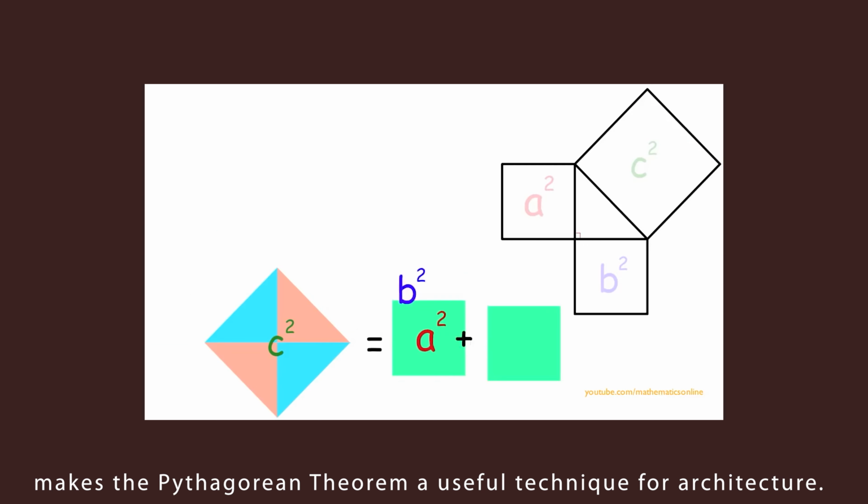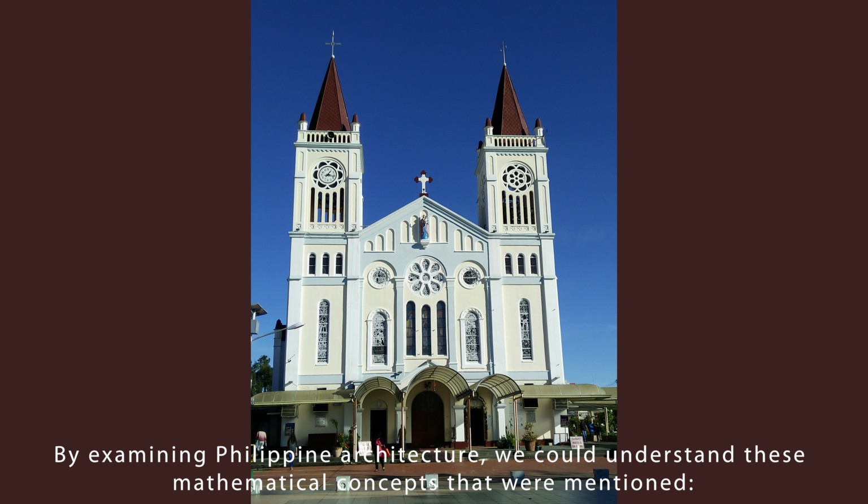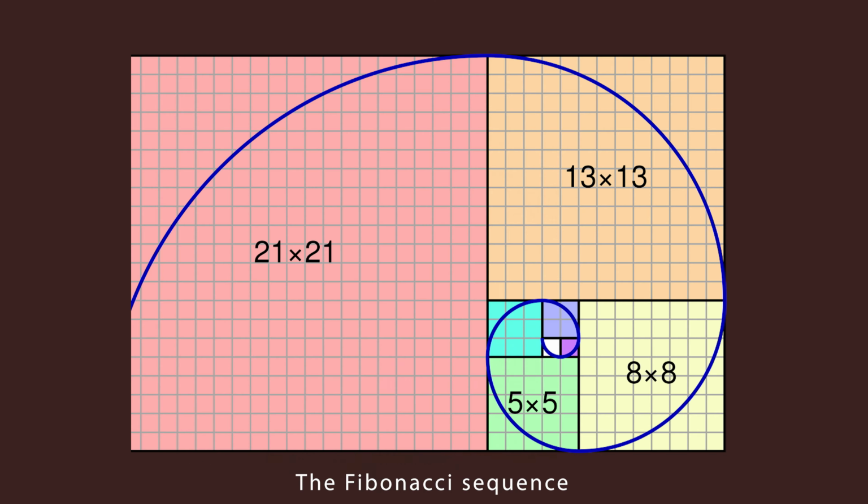Throughout this discussion, we are able to explore the importance of having mathematics in our architecture. By examining Philippine architecture, we could understand these mathematical concepts that were mentioned: the Fibonacci sequence, the golden ratio, and the Pythagorean theorem, which is used to provide balance and proportion to the structures. These are only some of the concepts that are needed in architecture. Not only does math make the structure stable and strong, but we learn through this discussion that mathematics is also beautiful.